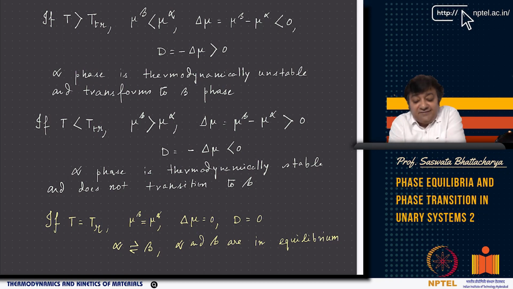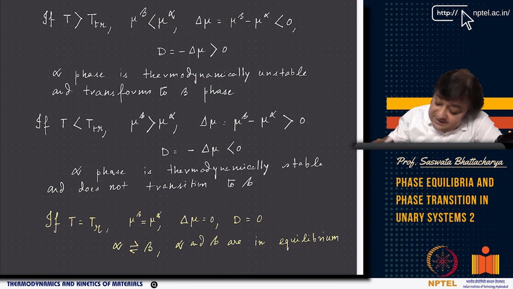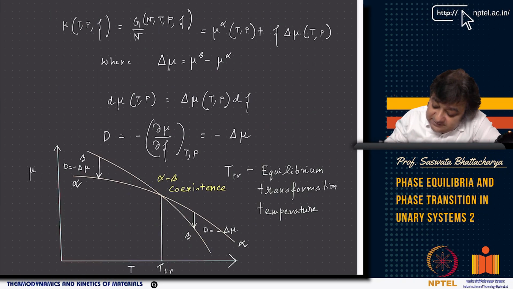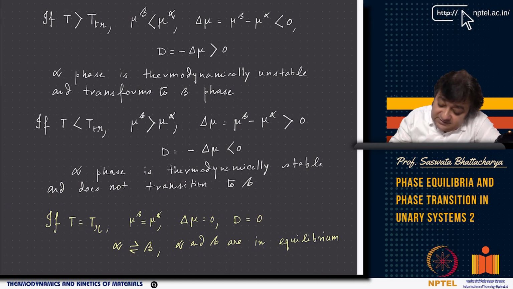Now think of T less than Tr. Then mu beta is greater than mu alpha. So delta mu, which is again mu beta minus mu alpha, is now greater than 0. So D, which is minus of delta mu, is less than 0. So see, this is where T is greater than Tr. This is the case. Now I am going to T less than Tr. So this is the case.